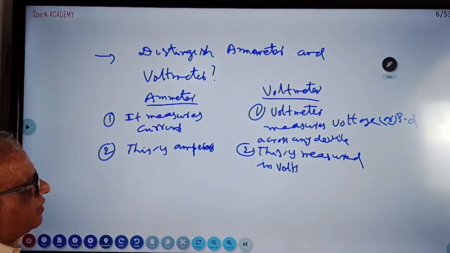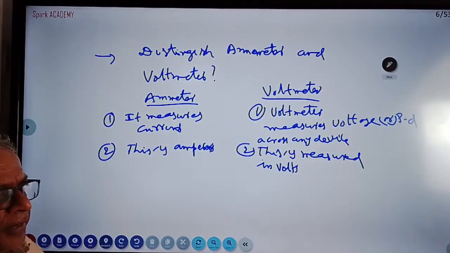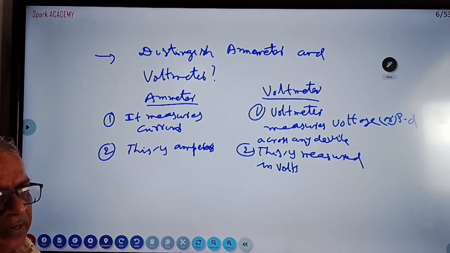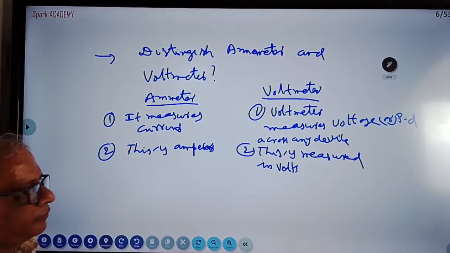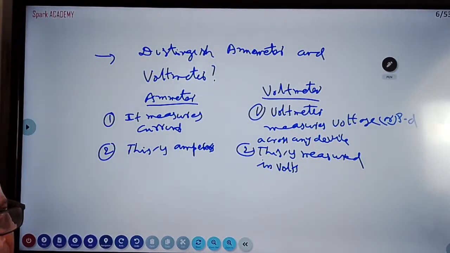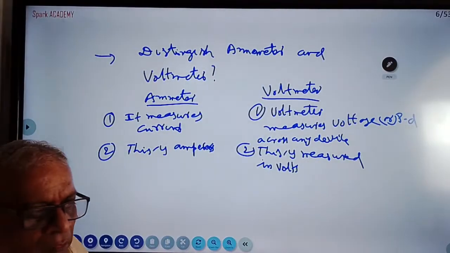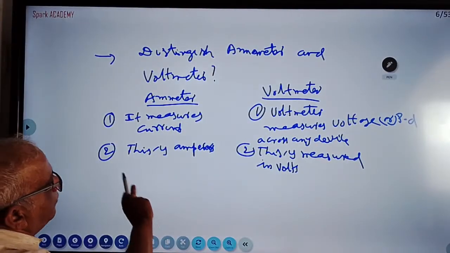These two are easy. Next one, you want to write how to convert a galvanometer to an ammeter. By connecting a small resistance, a shunt, in parallel to the galvanometer, it becomes an ammeter. How to convert to a voltmeter? By connecting a high resistance in series to the galvanometer, it becomes a voltmeter. Okay, students, this is also a very important question.